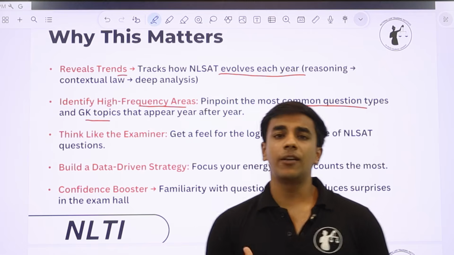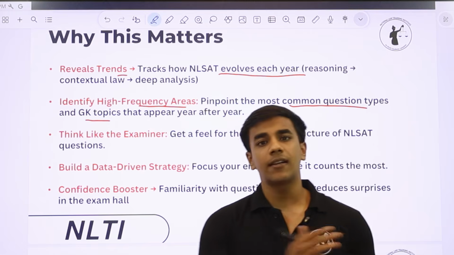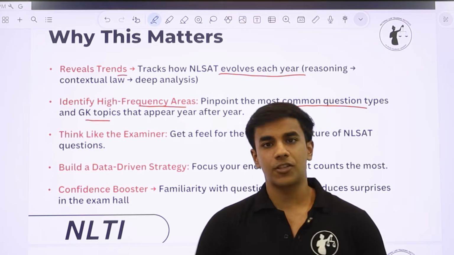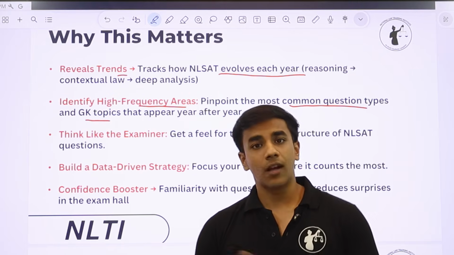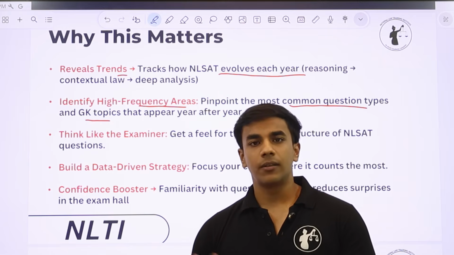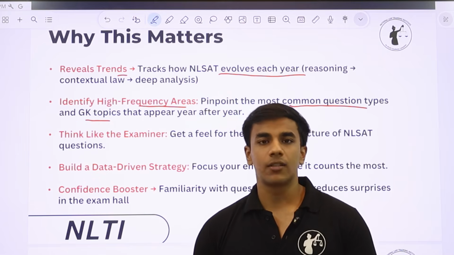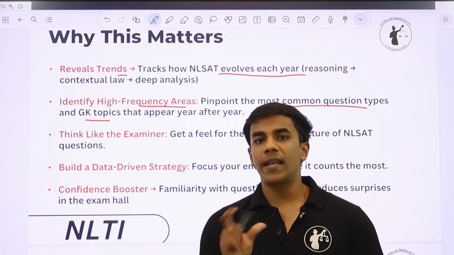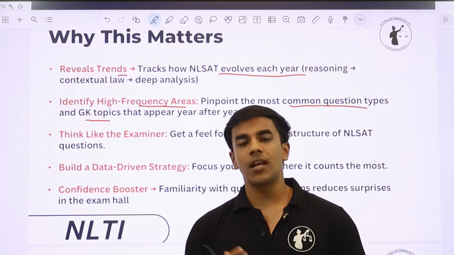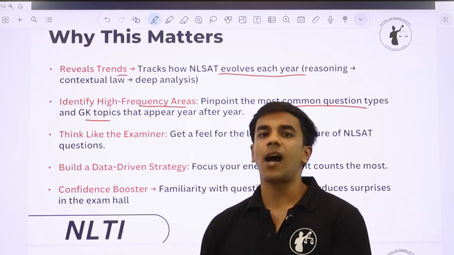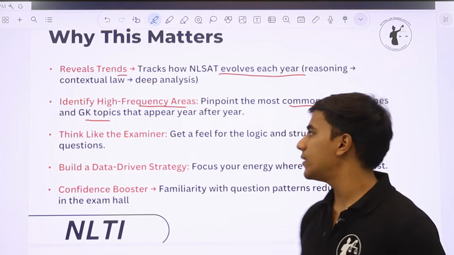NLSAT PYQ discuss करने से हमें पता चलेगा कि NLSAT का focus primarily किन चीजों पर रहता है, specifically in the GK section, as we'll talk about in the coming few slides. Focus is slightly on pop culture, latest movies, latest books, also on international affairs, very contemporary news. तो NLSAT PYQ discuss करने से हमें पता चलेगा कि कहाँ focus है, ताकि for the next 6-7 months we dedicate our focus in these high frequency areas.